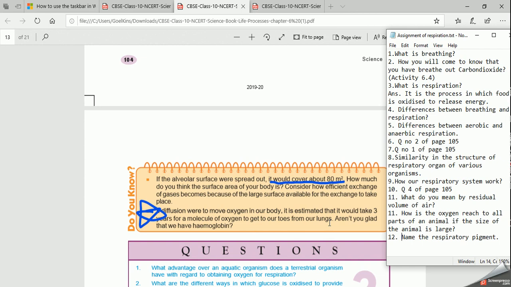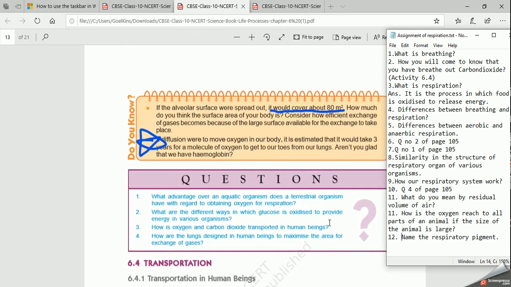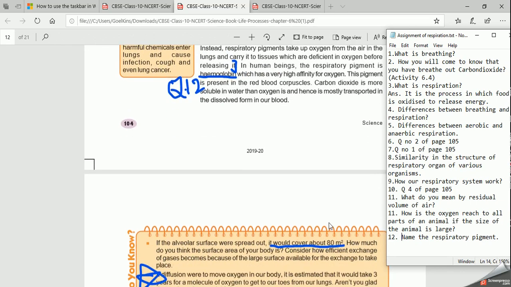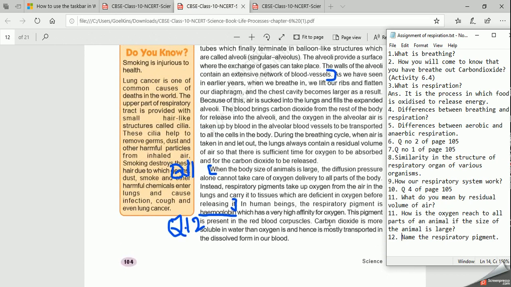So what will you say from this? That hemoglobin is playing a very significant role in our body. Clear? So with this, I have completed the topic respiration. I hope you will follow properly. You will listen again and again. It's a very easy topic. It's very important, not only from the examination point of view. It is for you also. We should know about our body.